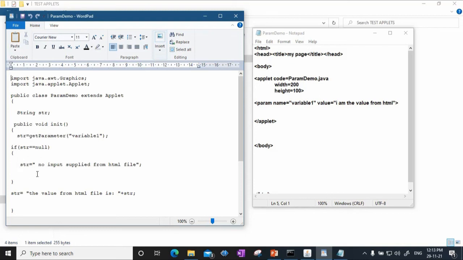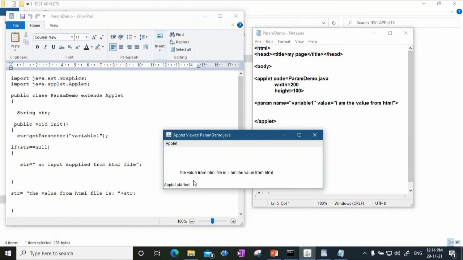So this part will not execute. And as a result, str finally is the value from HTML file is, and then it prints str. And what is the value of str? Str is I am the value from HTML. So the same thing that you can see. The first part here is the part from this, and the str that is being printed is nothing but the value, which is I am the value from HTML.